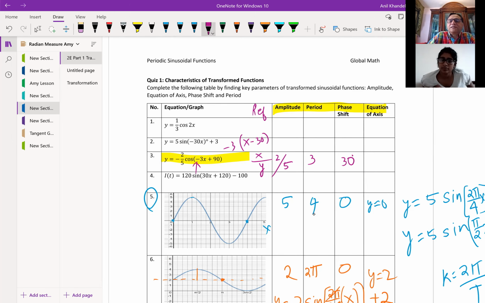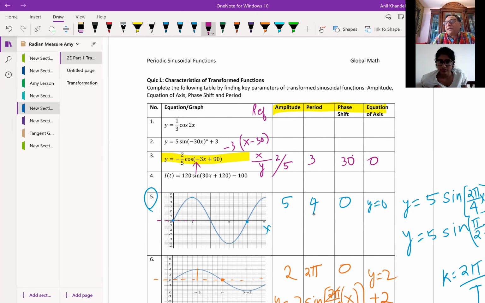As far as the x is concerned, it is not moving up and down. You got it, right? Once you have all these parameters, you could very easily sketch it, correct? How will you do it? First, you draw your axis, which is at 0. Then go to the amplitude, 2/5.